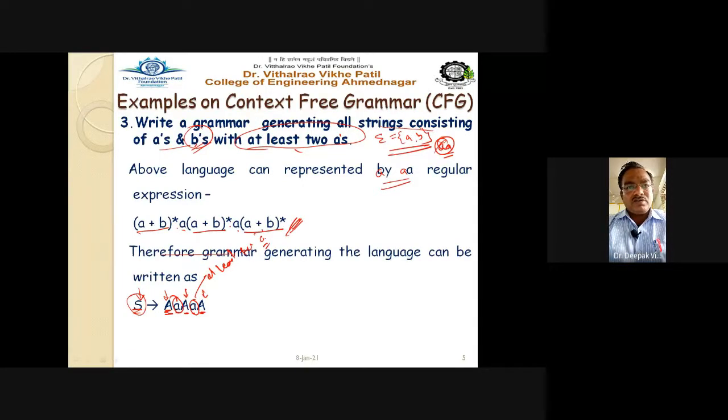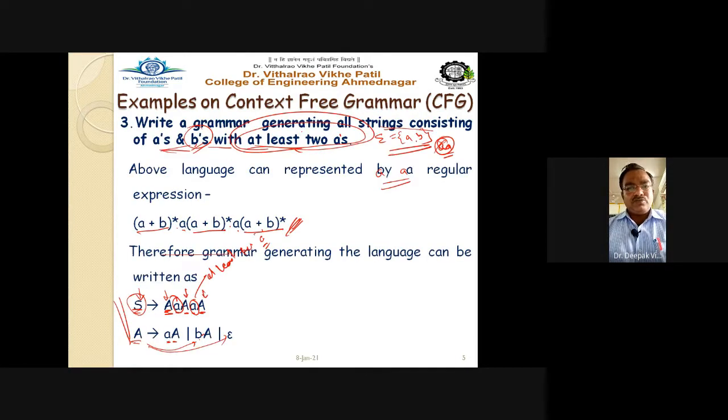For the definition of A, I can write like this: capital A gives capital A with small a, or capital A with small b, dot capital A, and A can also produce the empty string or epsilon. So this is the grammar for the strings consisting of A and B with at least two A.